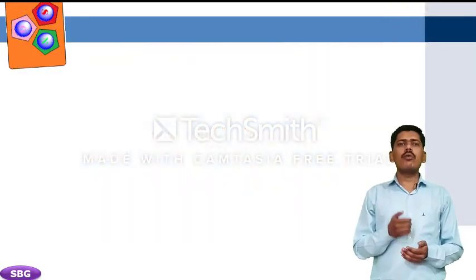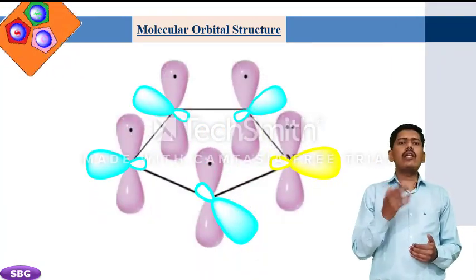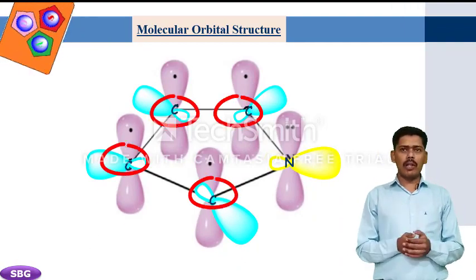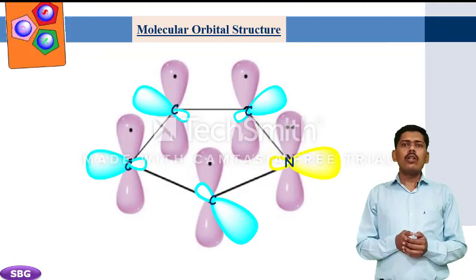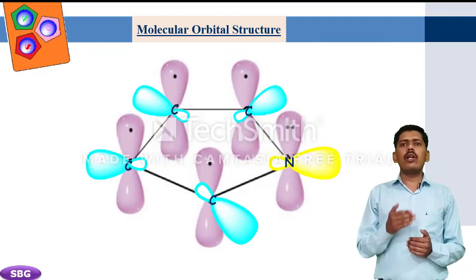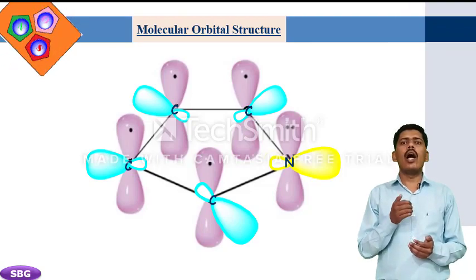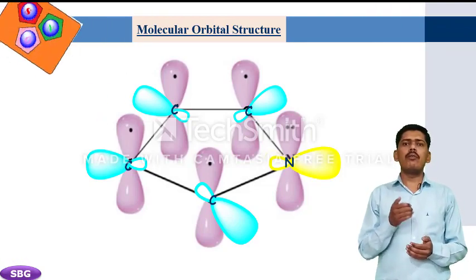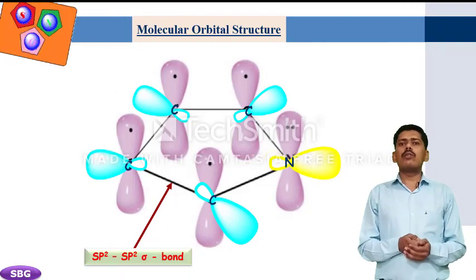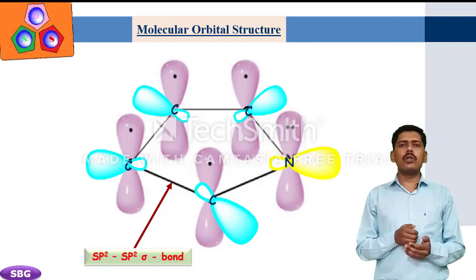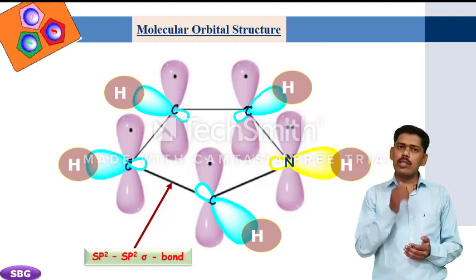Now we discuss the molecular orbital picture of pyrrole. It is a five-membered cyclic ring structure made up of four carbon atoms and one nitrogen as a heteroatom. In the orbital picture diagram of pyrrole, each ring atom including nitrogen is in the state of sp2 hybridization and joined to the adjacent ring atom by means of a sigma bond formed by sp2-sp2 overlap. Also, each ring atom is attached to an H atom by means of a sigma bond formed by sp2-s overlap.